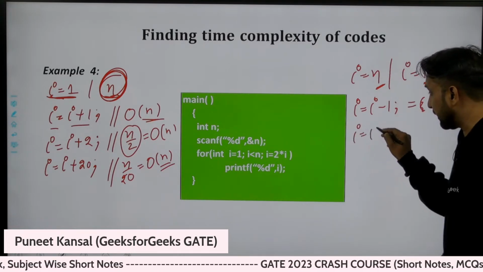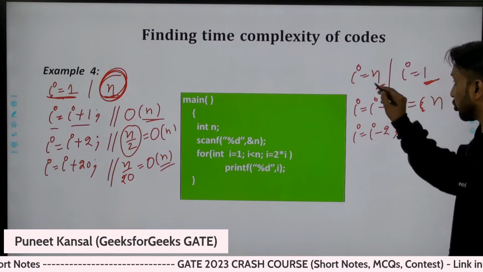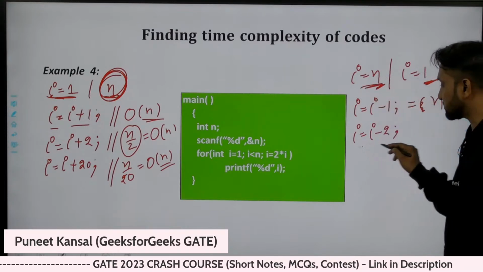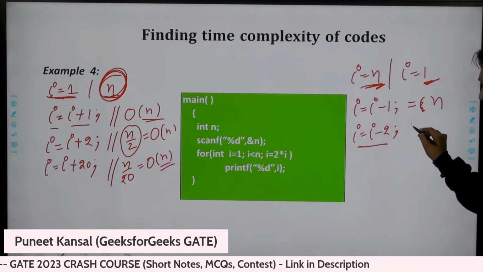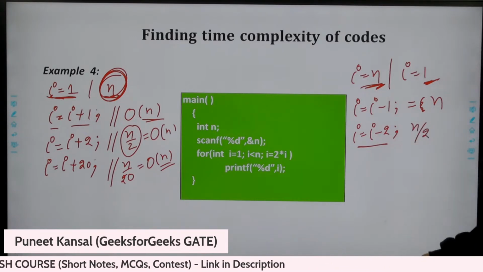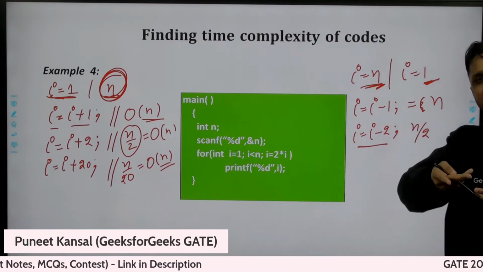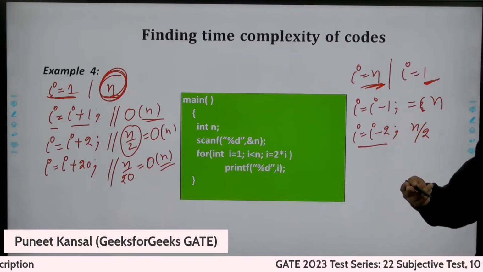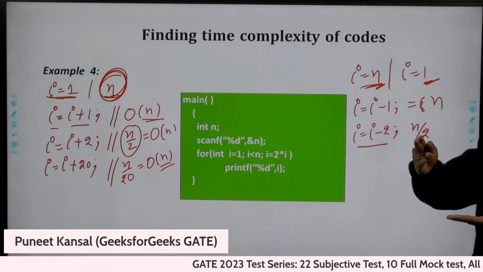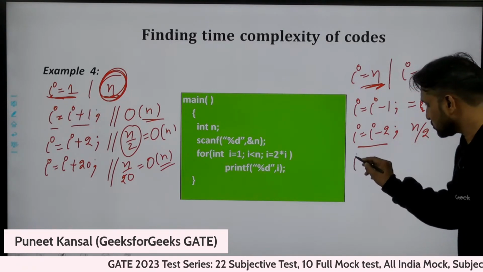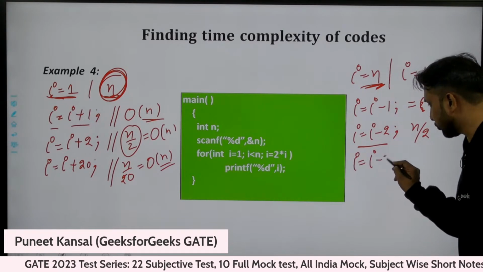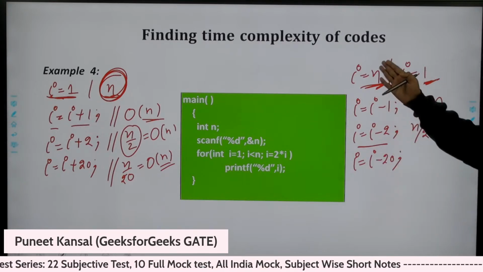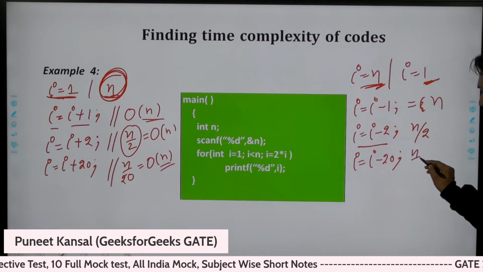If I'm taking two steps from the top going downside, in how many steps will I reach the bottom? n by 2 steps, half the steps, because every time I'm skipping one stair. And if I do i minus 20, in how many steps will I reach from top to bottom? n by 20 steps.